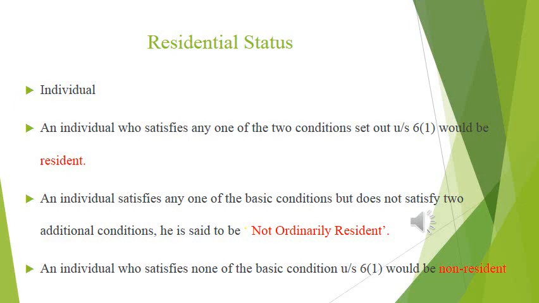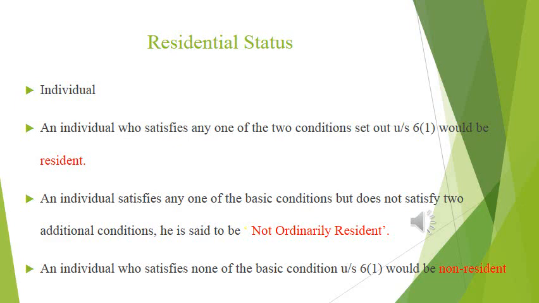Clear? An individual who satisfies any one of the basic conditions along with the 2 additional conditions is called ordinarily resident. An individual who satisfies any one of the basic conditions but does not satisfy the 2 additional conditions is said to be not ordinarily resident. And the last one, an individual who satisfies none of the basic conditions would be non-resident. Clear?